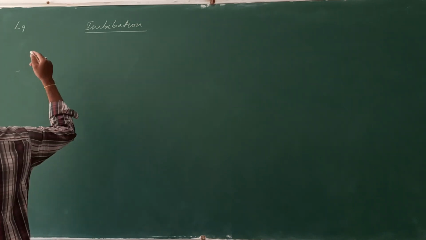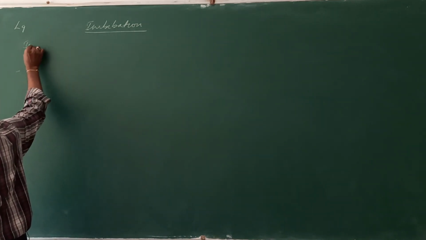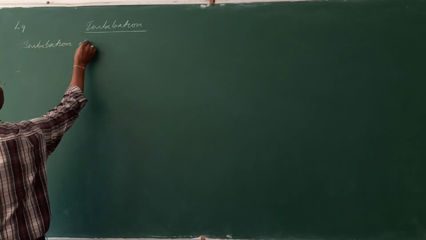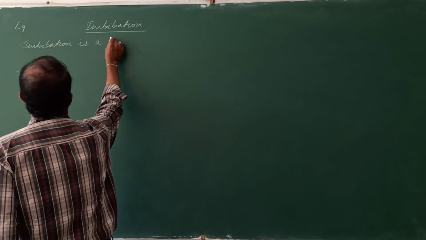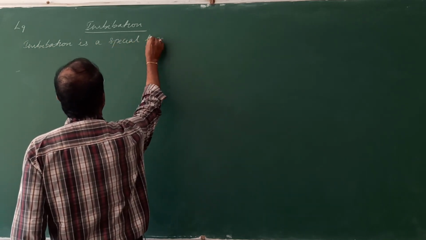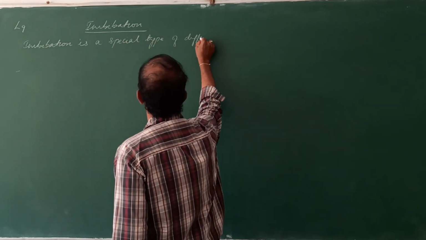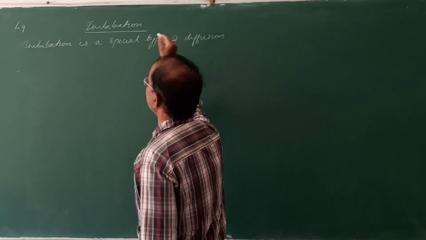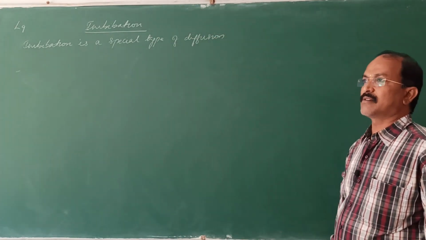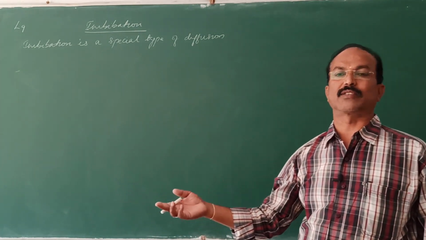So imbibition is a special type of diffusion. It is also a diffusion, no? So what is diffusion? We have already discussed: the movement of solid, gas, or liquid molecules from a region of higher concentration to a region of lower concentration.